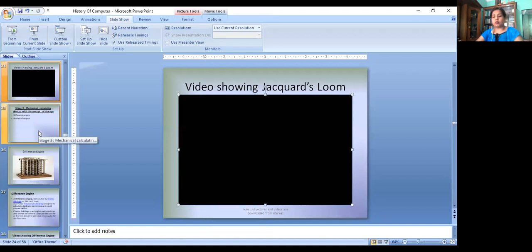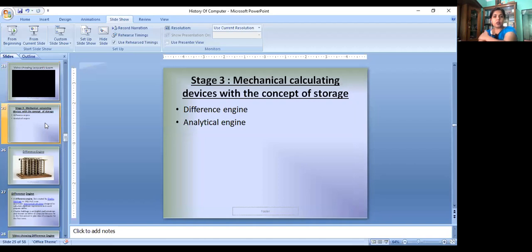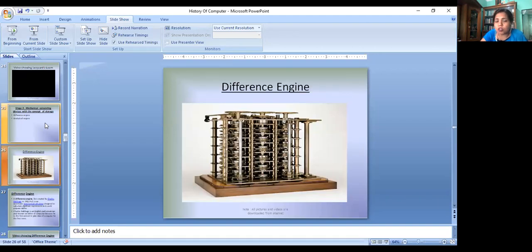Now, after that, stage 3, mechanical calculating devices with the concept of storage. They are difference engine and analytical engine, which were developed by Charles Babbage.